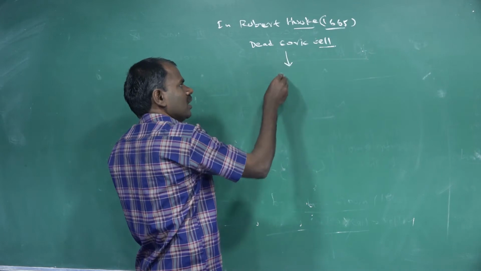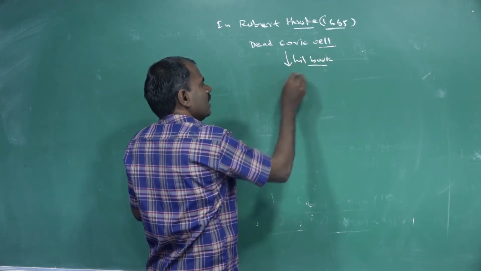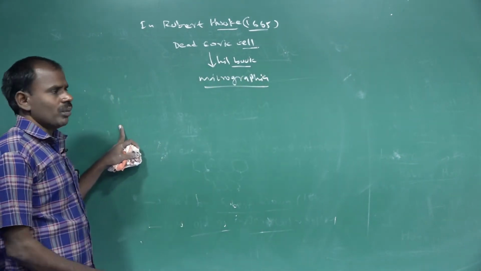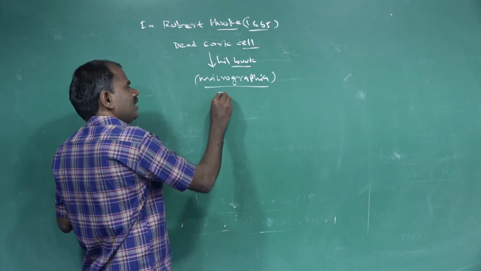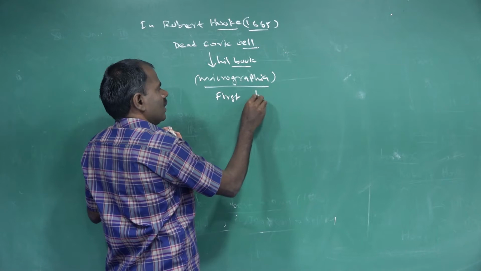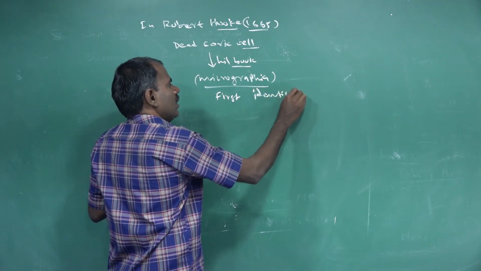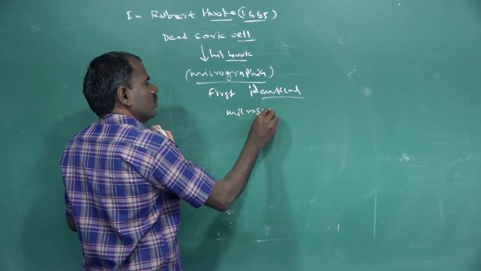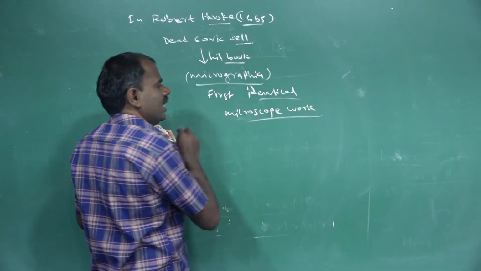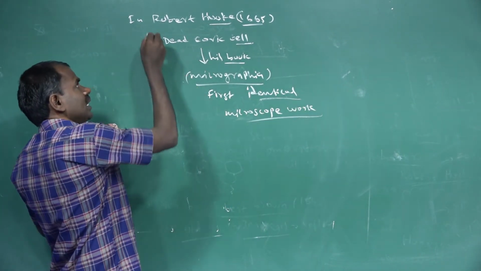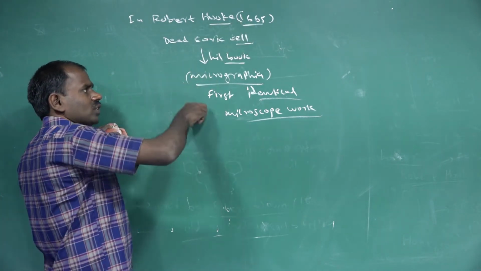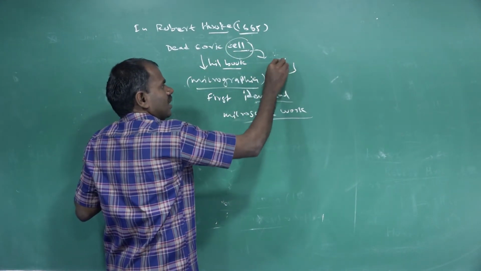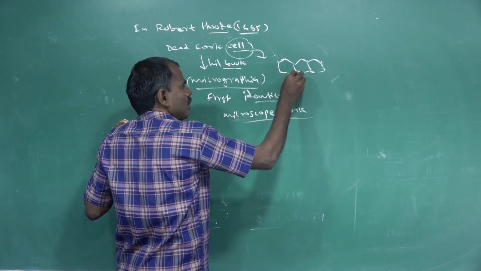His book was published as Micrographia, the first work expressed from microscope observation, published in 1665. His book describes the cells found in honeycomb-like structures.